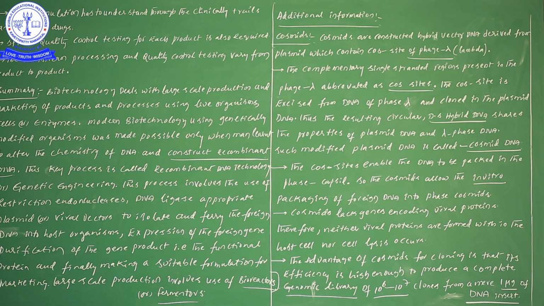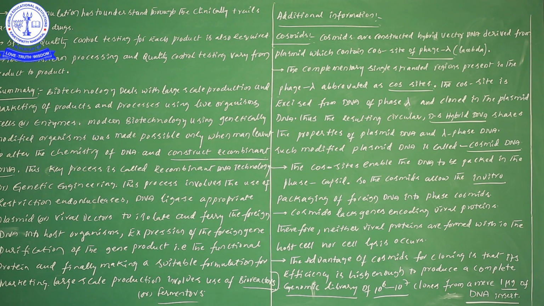When we have taken cos sites, these are single stranded regions, but when we join them with the plasmids, they are double stranded. So here you can see a double stranded hybrid DNA formation takes place. Instead of calling it recombinant DNA, we call it cosmid DNA. This cosmid DNA can now be developed in laboratory conditions.